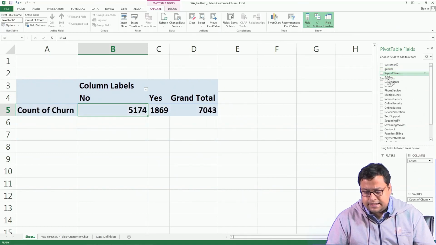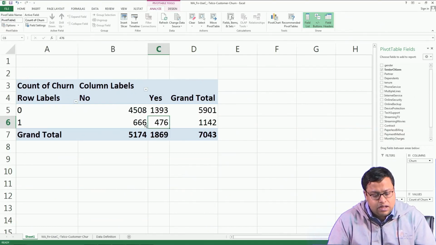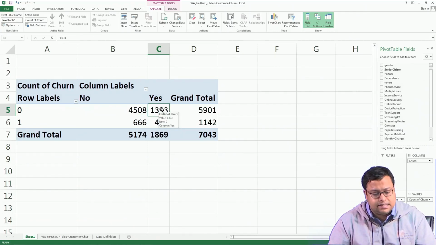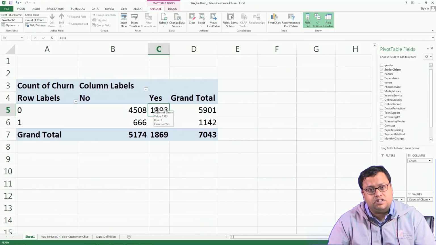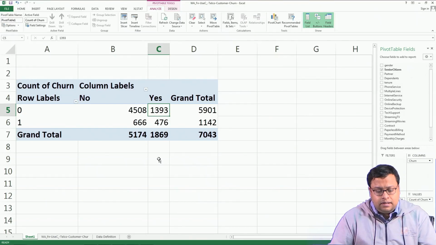Another is senior citizen. So, if I check senior citizen, you will be amused to see that if you are a senior citizen, your chances of churning is very high, almost 50%. If you are not a senior citizen, then your chances of churning is very low, almost less than 25%. So, this is something which is interesting and counterintuitive.